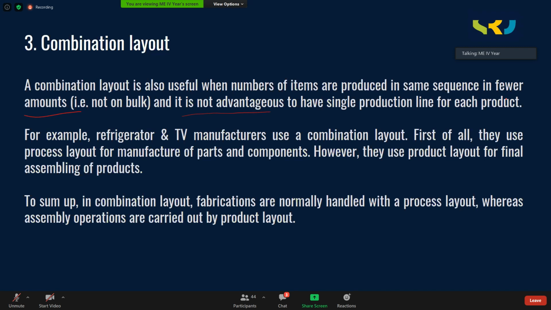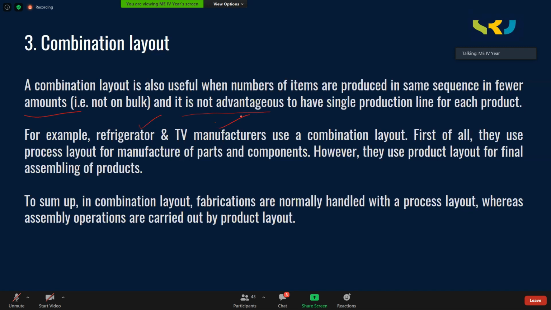For example, if you consider refrigerator or TV manufacturers, there are some models. Every company makes 3 or 4 different types of models of refrigerator or 3 or 4 different types of TVs. So they are actually using combination layout. Whatever the TV it may be, whatever the refrigerator it may be, more or less the sequence of operations is the same.